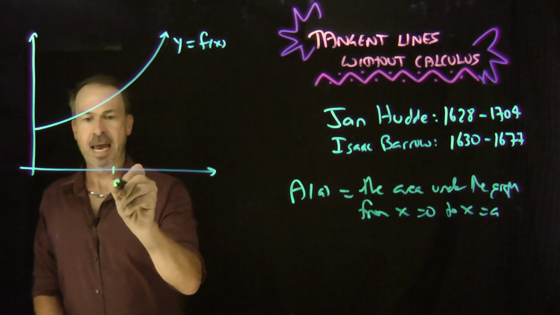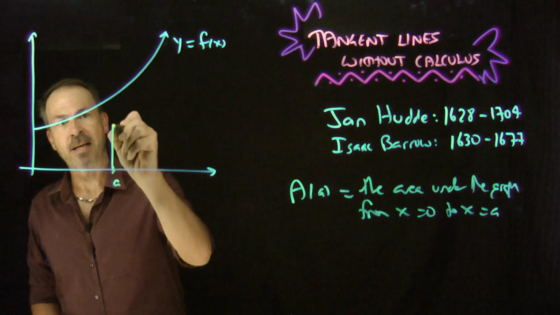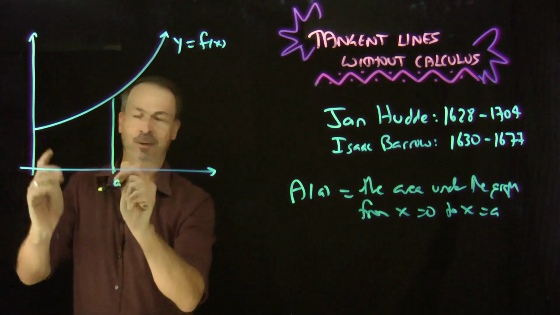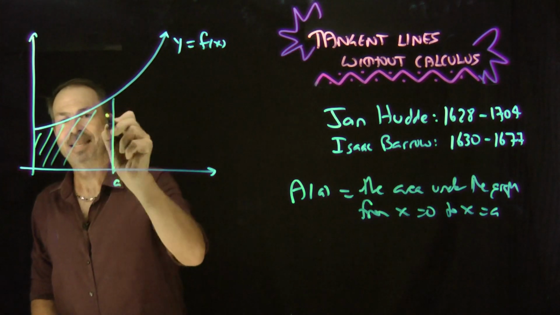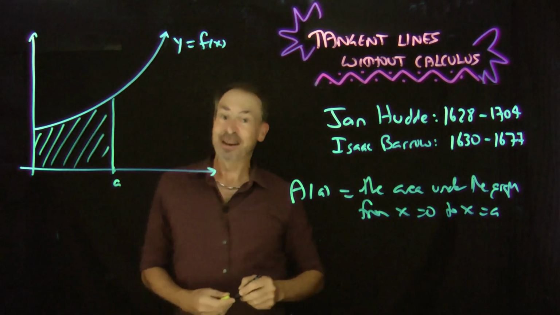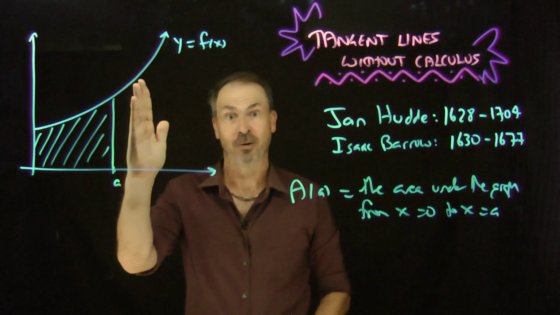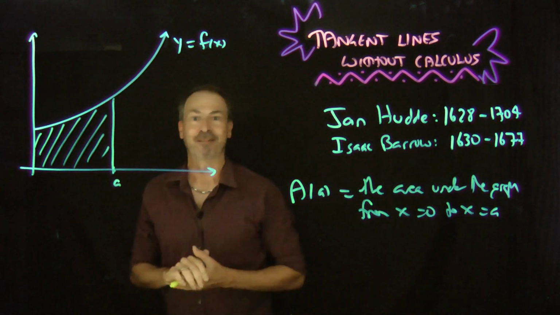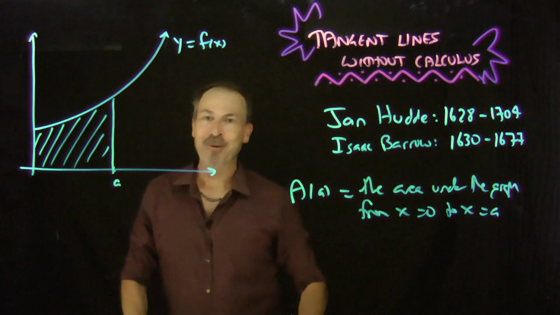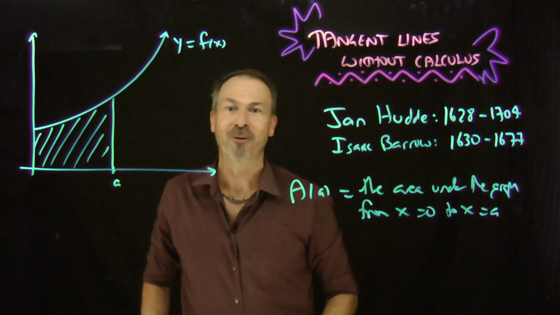So here's a point a. He said, okay, I want the area under that graph from x equals 0 up to x equals a. A of a is that area right there. So definitely have an area function now. In fact, if you choose different values of a, you actually get bigger and bigger areas. So I get another increasing function. But he really played with this and he discovered the following remarkable result.